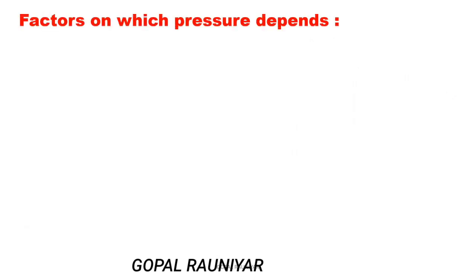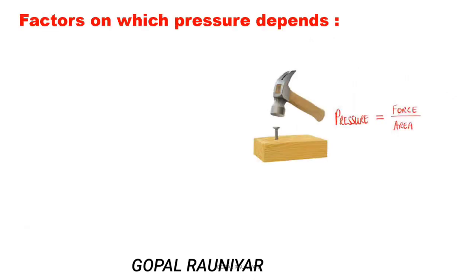Now, factors on which pressure depends. We have seen that pressure equals force upon area. So the first factor on which pressure depends is the force applied, and it is directly proportional. The more the force, the more the pressure. The area over which the force acts means it depends inversely. The more the area, the less the pressure. The less the area, the more the pressure.